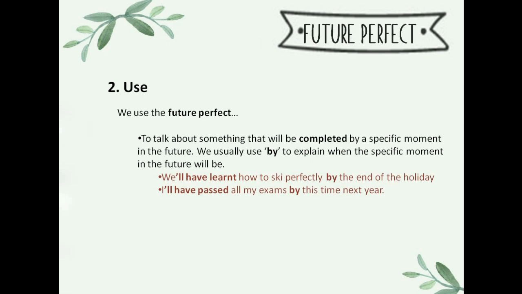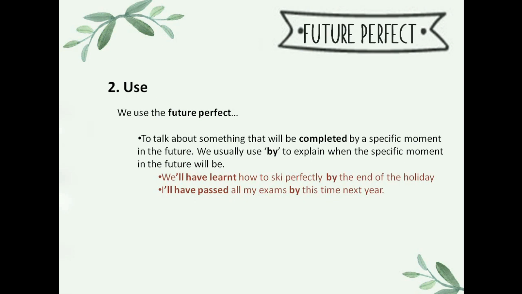That means that when the holiday is finished, we will have completed the action of learning how to ski. And example number 2 is, I will have passed all my exams by this time next year. In this case, that means that by this time next year, the exams will be passed and that action will be completed.